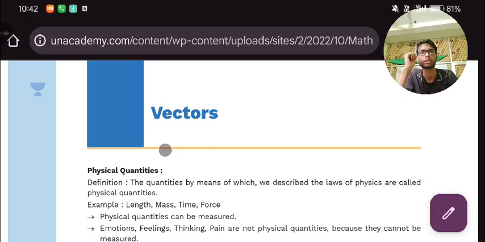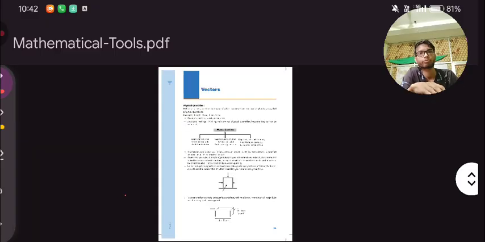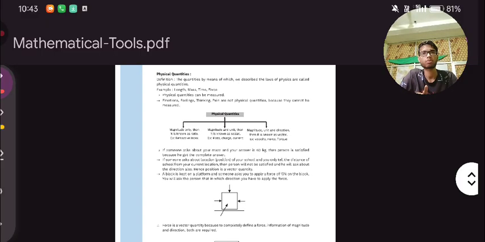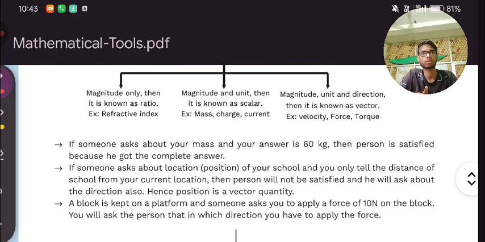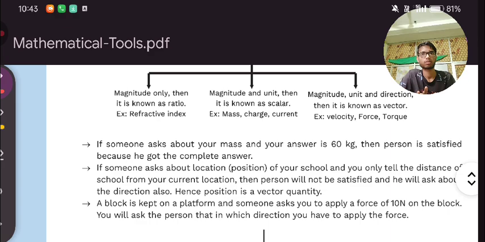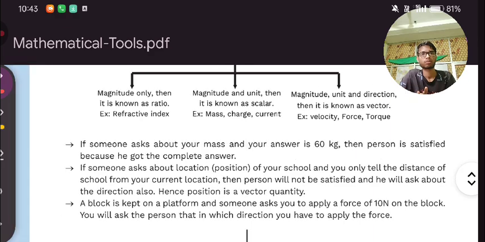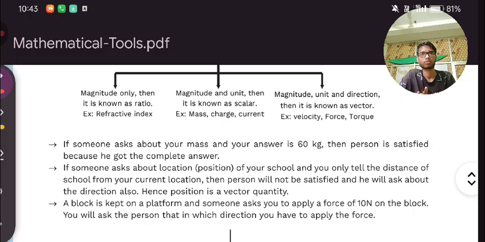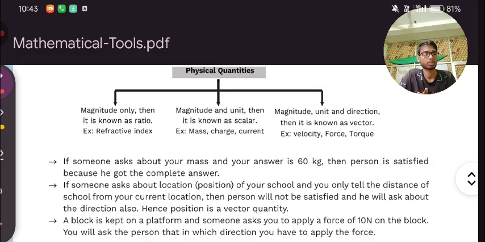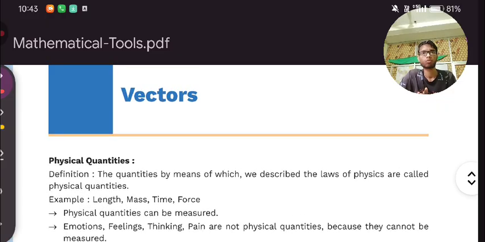Look over here. Vectors, this is okay. Control plus. Okay, this is enough. Let me set this up one by one. Every topic will be covered.